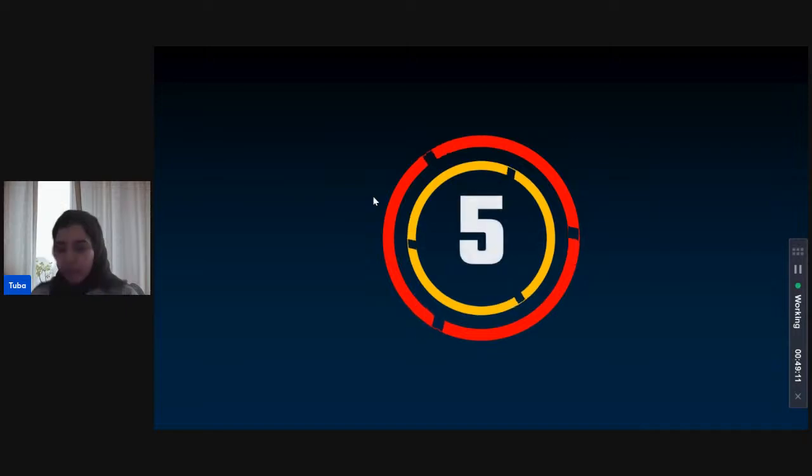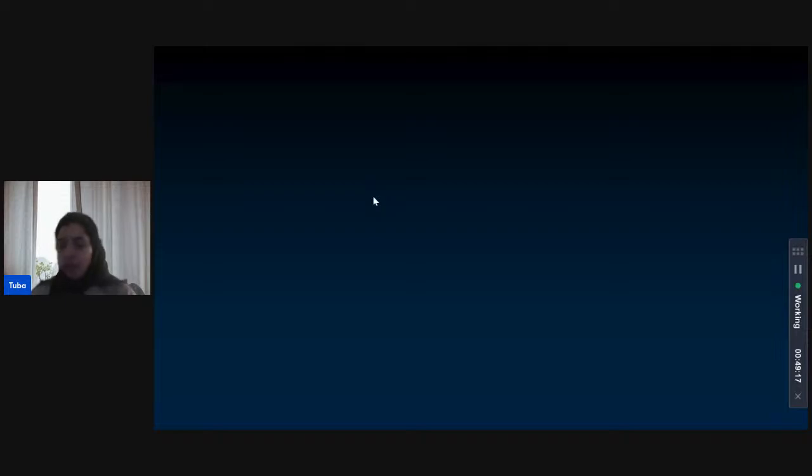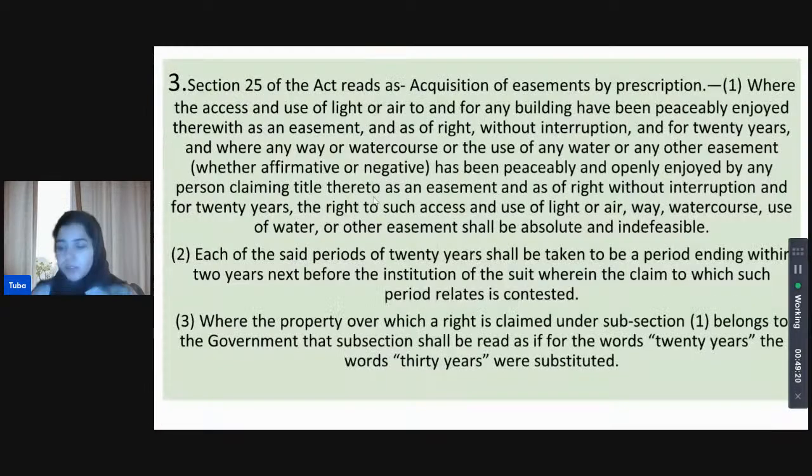I will begin the timer straight away. This is not something we should need to apply a lot of mind to. So, how can you claim easementary rights? What period of access do you need for that?